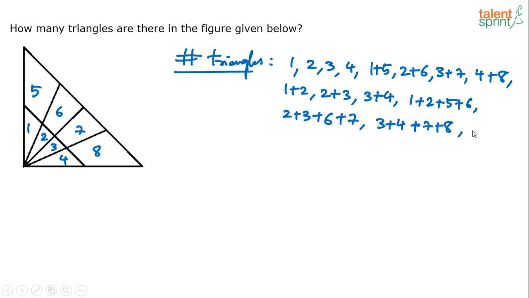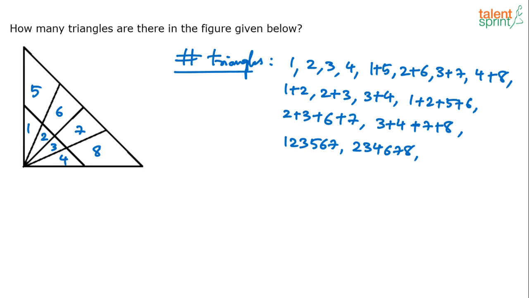Then let's go for a bigger combination, right? Combination of 6 parts. So 1, 2, 3, 5, 6, 7 is one triangle. 2, 3, 4, 6, 7, 8 is another triangle. And that is it, right? And after that, what do we have? So how many triangles have we got already? 1, 2, 3, 4, 5, 6, 7, 8, 9, 10, 11, 12, 13, 14, 15, 16. 4 more are to be obtained, right?